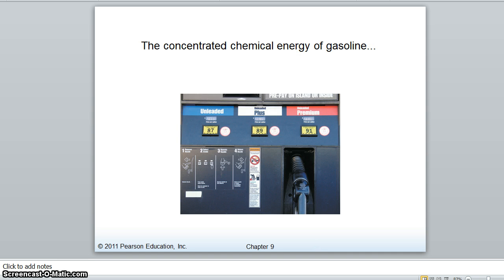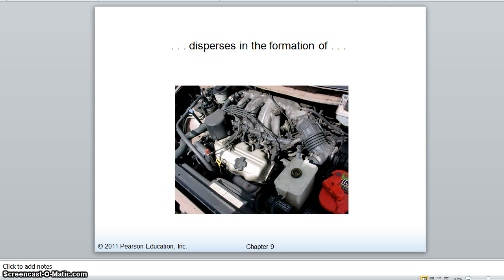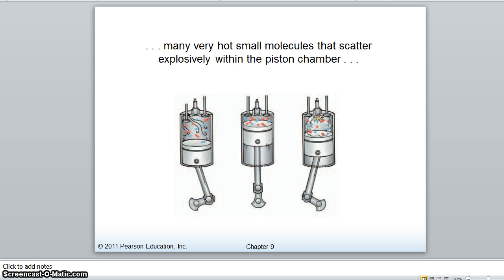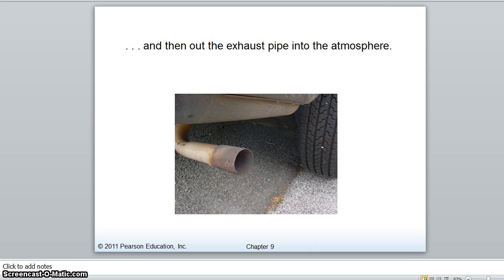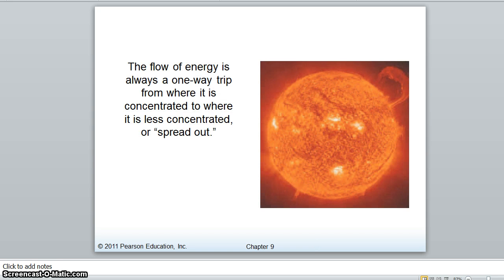The concentrated chemical energy that's in gasoline disperses in the formation of many very hot small molecules that scatter explosively within the piston chamber, which you can see happening in this graphic. And then they go out the exhaust pipe and into the atmosphere. The flow of energy is always a one-way trip from where it's concentrated to where it's less concentrated or spread